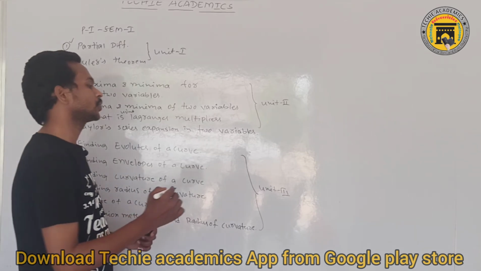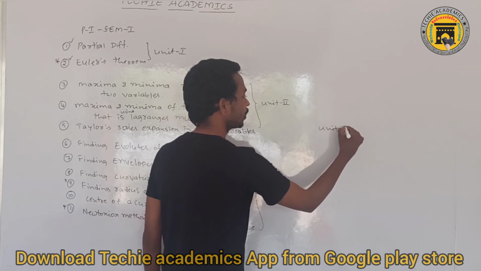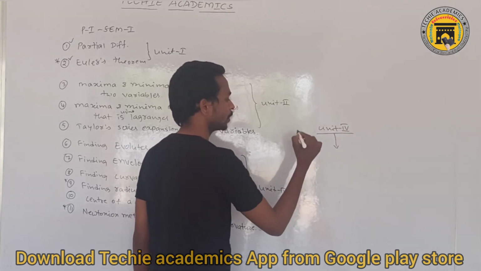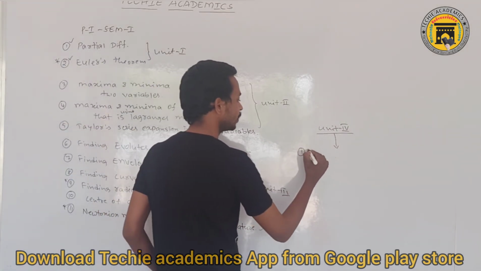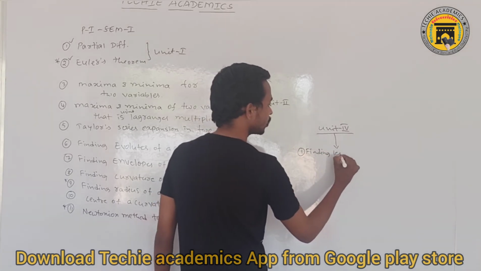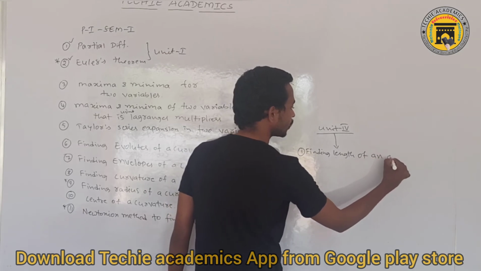So coming to the fourth unit, according to my opinion, from the fourth unit just learn one single topic, that is finding length of an arc of a curve.